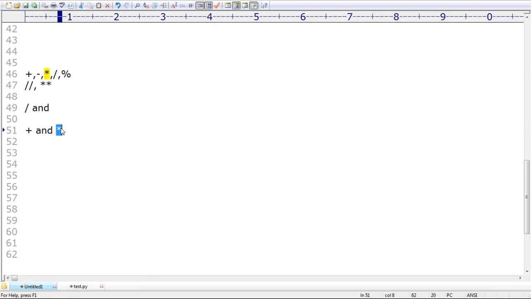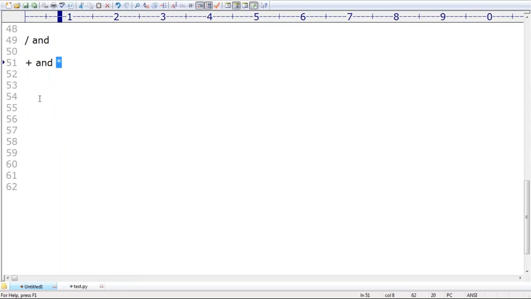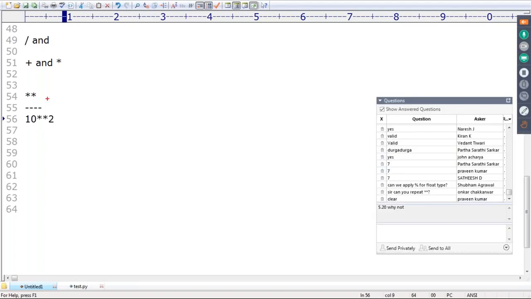Any doubt about this terminology? That's all about what you should be aware of regarding arithmetic operators. Sir, all the people are able to understand what the star operator means? Star operator means power. Power operator, right? Sir, 10 star 2, what is the meaning of that? Onkar, can you please tell? 10 power 2, 10 square. 10 square means 10 into 10. What about its value? 100, by default we are going to get.